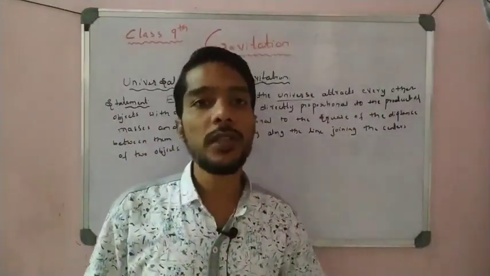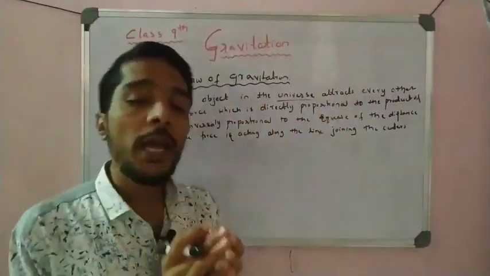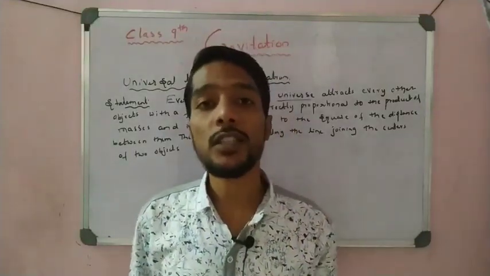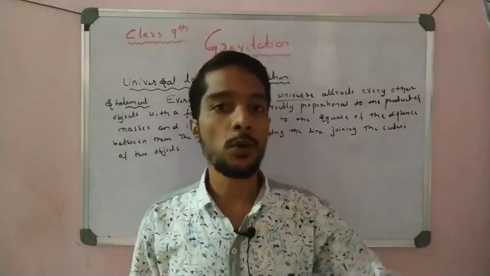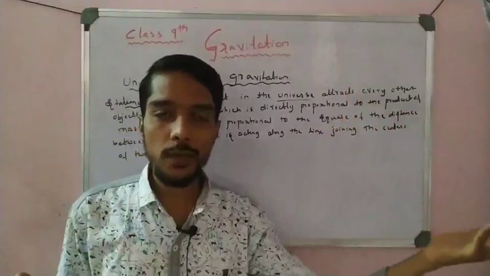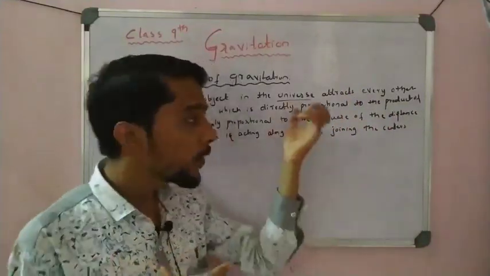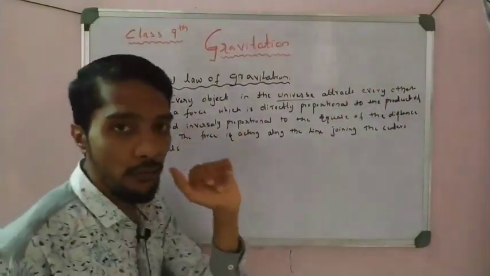In the universe, every object, maybe a big object or a small object, attracts other objects. Remember that this universal law of gravitation is applicable for both small objects and big objects. It is applicable whether the object is terrestrial or celestial; that is why it is called universal. Any object attracts the other object with a force F.